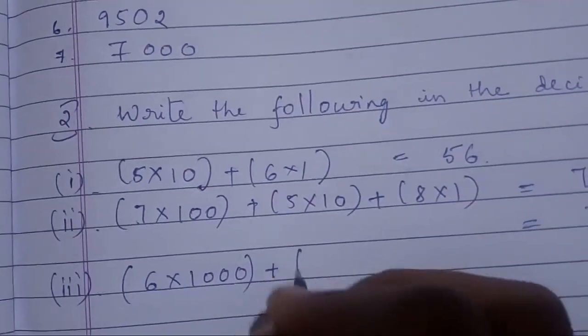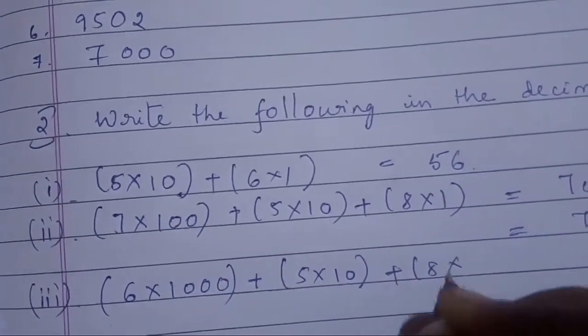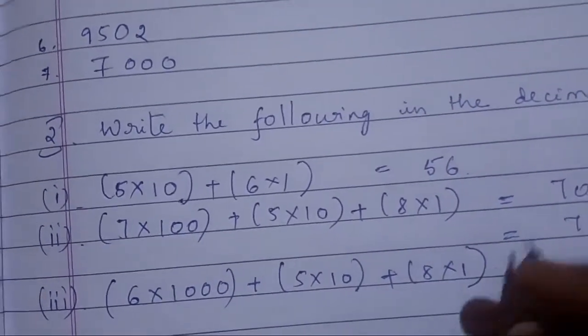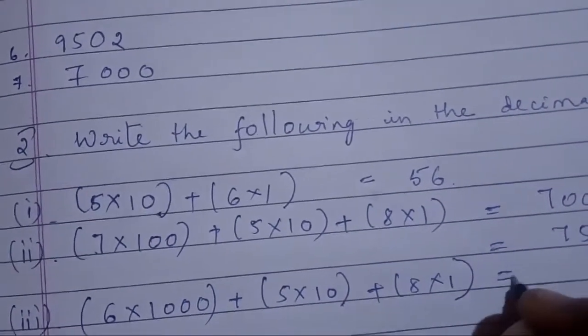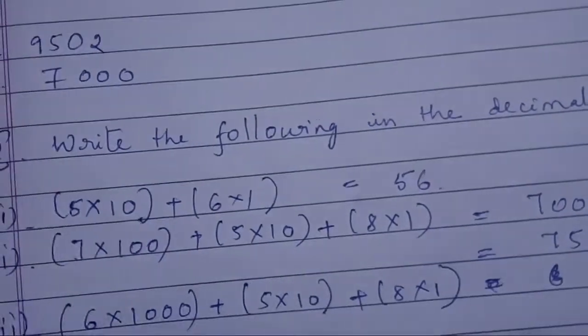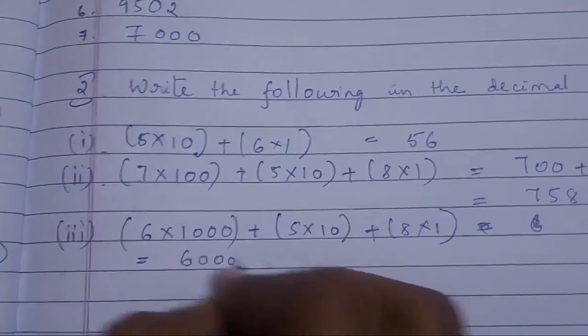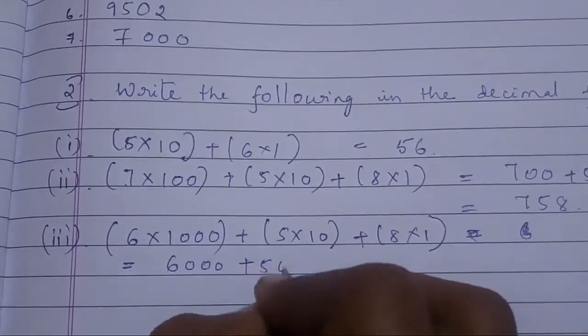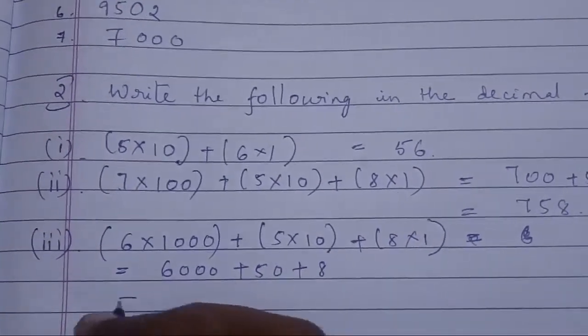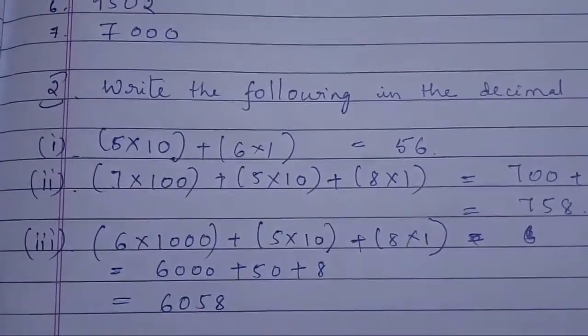Third problem, 6 into 1000 plus 5 into 10 plus 8 into 1. This can be written as 6000. Here below the question you have to write 6000 plus 50 plus 8. This can be written as 6058.